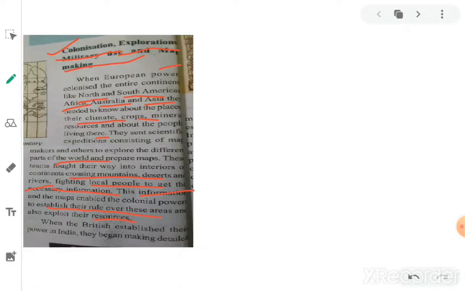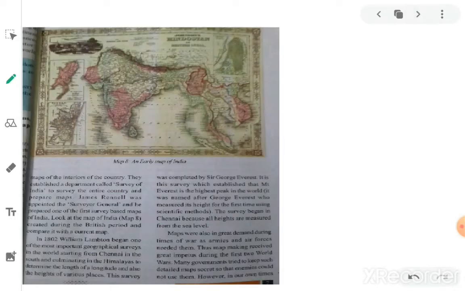When the British established their power in India, they began making detailed maps. So, when you come to India, they also made maps to colonize India. They made different maps of the interiors of the country. They entered the interior parts, traveled, noted all these areas, and made the maps.